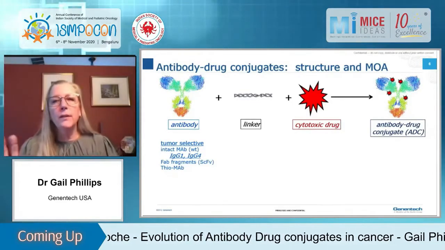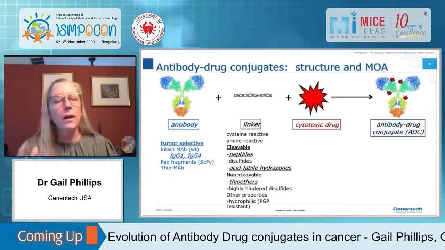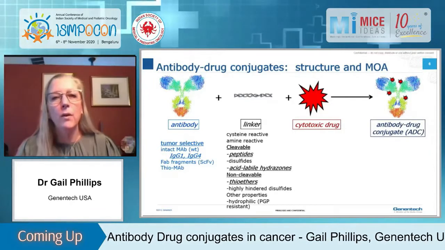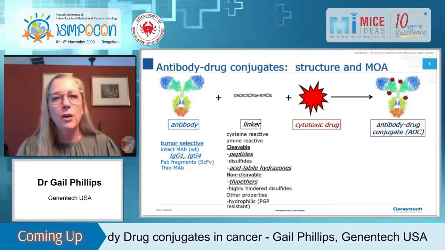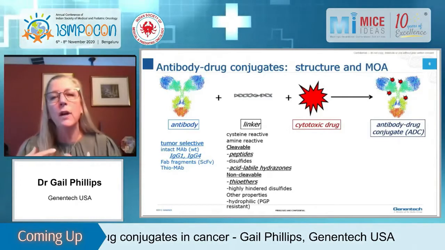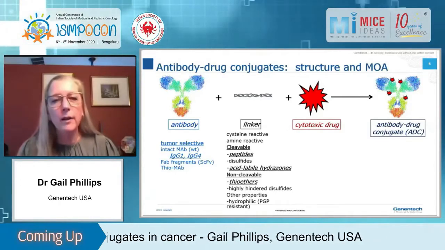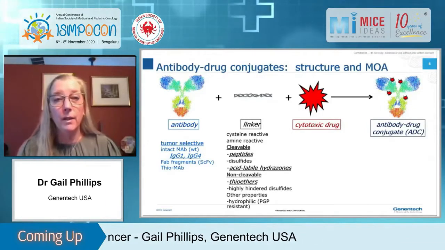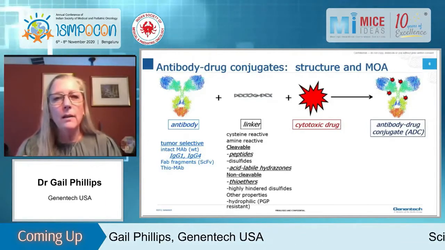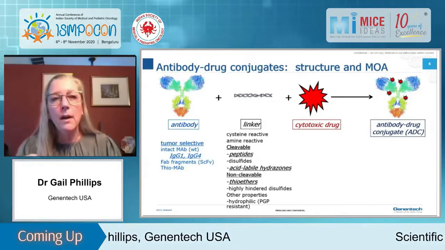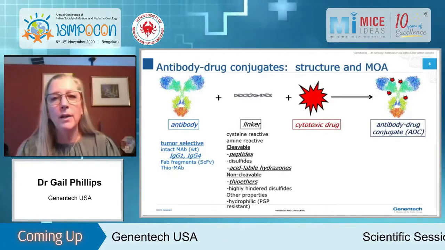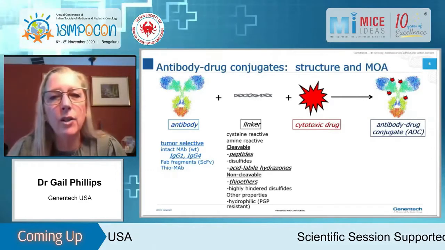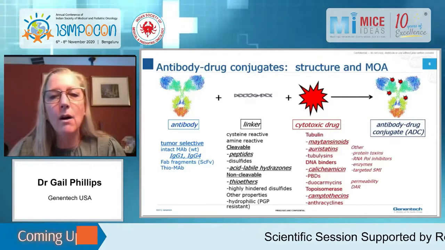So going through the different components of the ADC. So first you have the antibody. The most important criteria of the antibody is that you have a target that is tumor selective. In other words, in most cases, there's high expression in tumor versus normal. There are different forms of antibodies, which I've listed here. What I've done in this slide is I've bolded and put in italics the different forms that are in approved ADCs. So there are ADCs that are approved that have both the IgG1 and the IgG4 format.